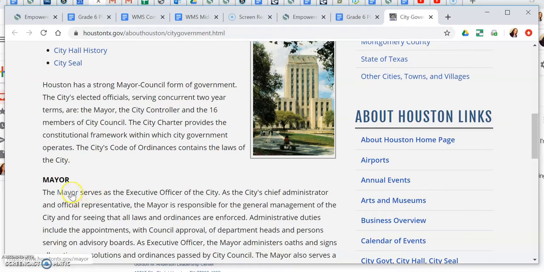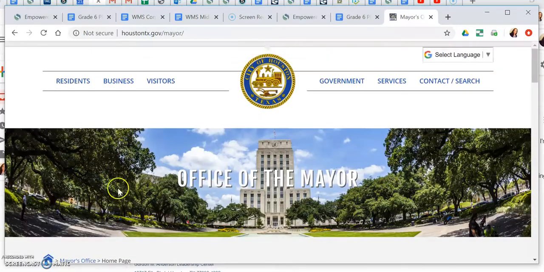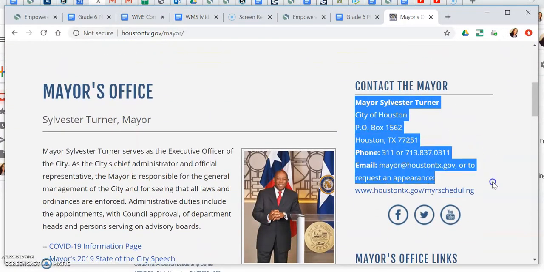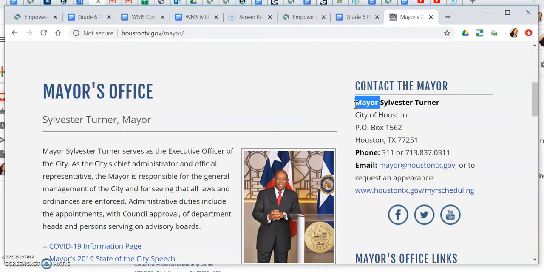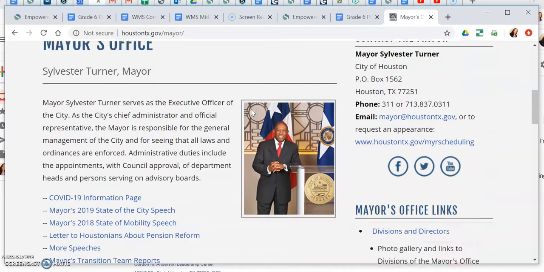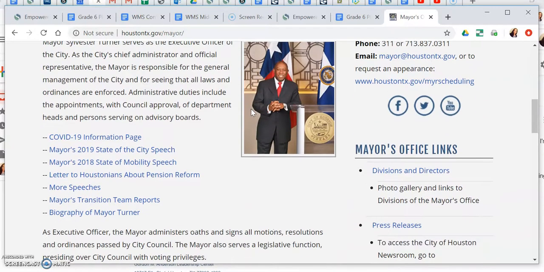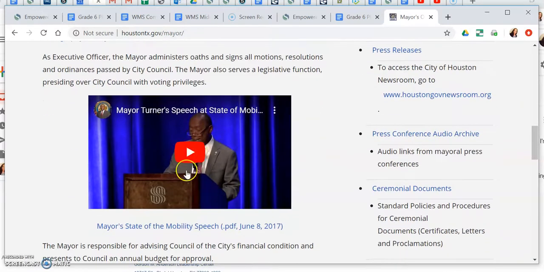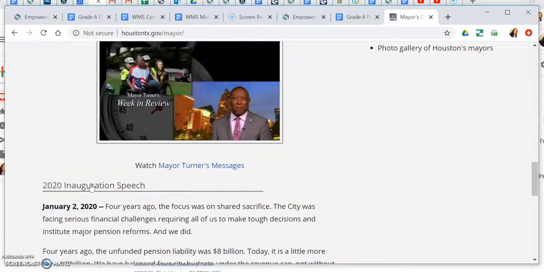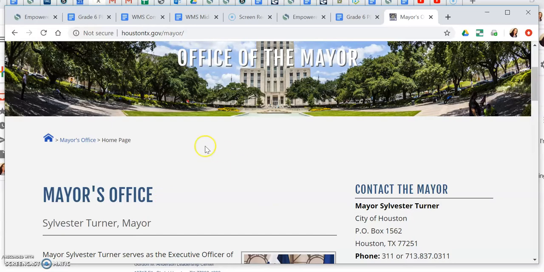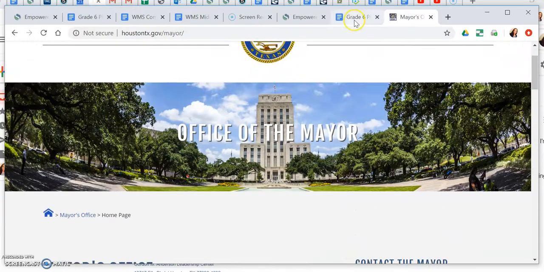Notice that there are hyperlinks. So if I click on the mayor hyperlink and come here, it gives me his information. Okay, this is going to be really important because when you are writing your letter, you have to include information regarding the person you are writing directly to. Okay, here on his page, it also tells you who he is. It shows you a photograph. It goes over some of the issues that he is dealing with. You can hear him speak. So this will kind of give you an idea of if you want to write this person regarding whatever issue you choose to write your letter about.